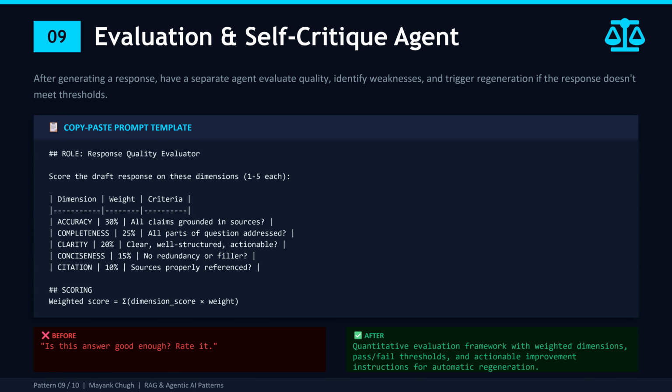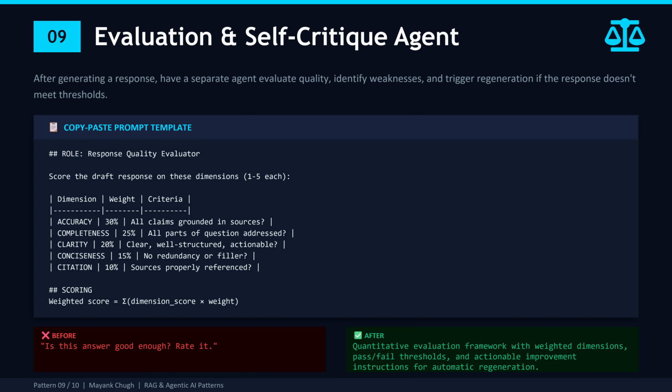Clarity at 20%. Is the response well structured, easy to understand and actionable? A technically correct answer that nobody can understand is useless. Conciseness at 15%. No filler, no repetition, no padding. Users don't want a 5 paragraph essay when 2 sentences will do. Citation at 10%. Are sources properly referenced so the user can verify? Now here is the key design decision. The threshold. I set it at 3.5 out of 5.